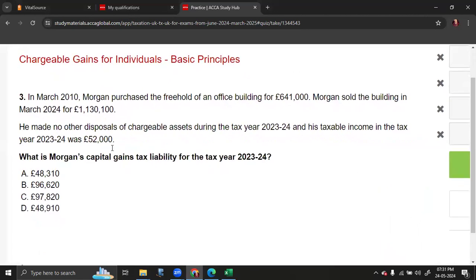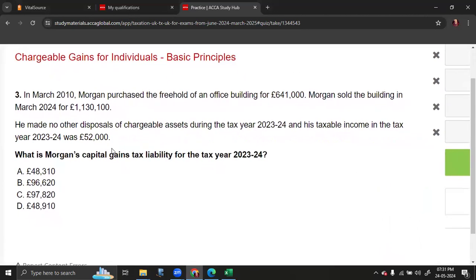In March 2010, Morgan purchased a freehold of an office building for 641,000. That was the purchase cost. Morgan sold the building in March 2024 for 1,130,100. He made no other disposals of chargeable assets during the tax year and his taxable income is 52,000.